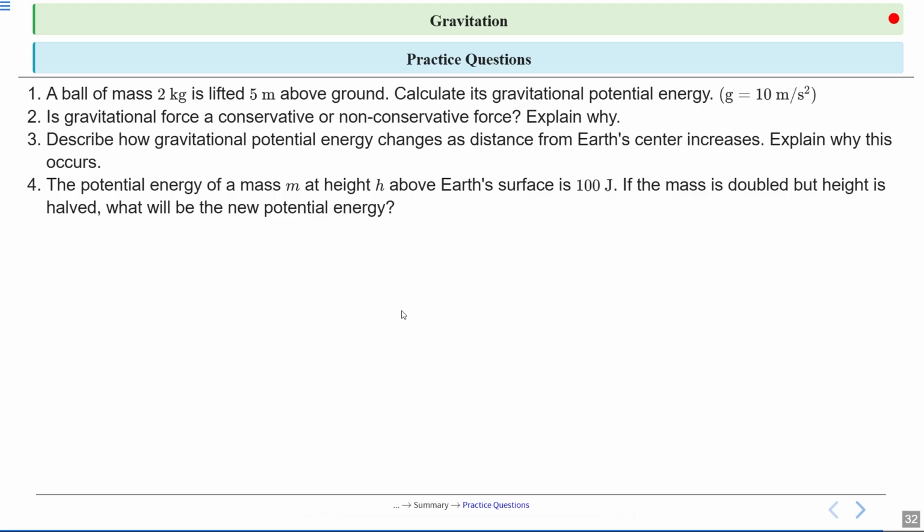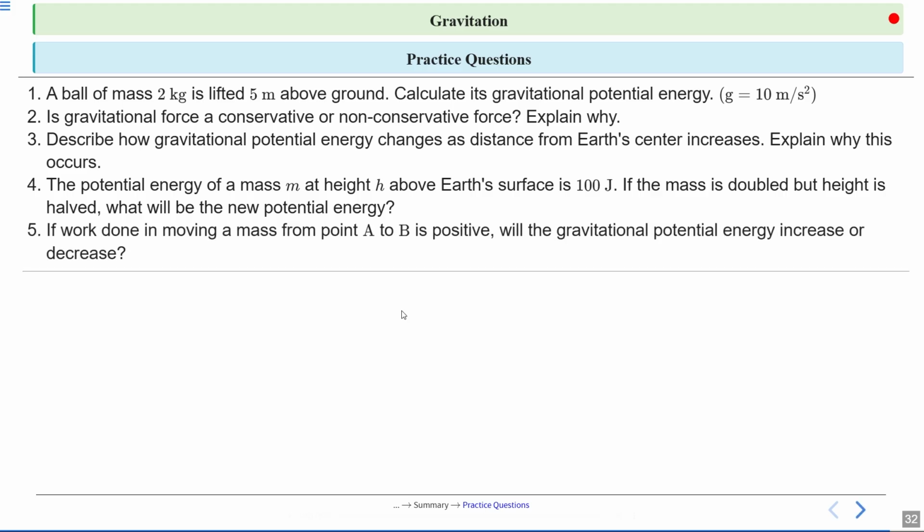The potential energy of a mass m at a height h above Earth's surface is 100 joule. If the mass is doubled but height is halved, what will be the new potential energy? And fifth, if work done in moving mass from point A to B is positive, will the gravitational potential energy increase or decrease? So these are the practice questions and these are the homework for you.